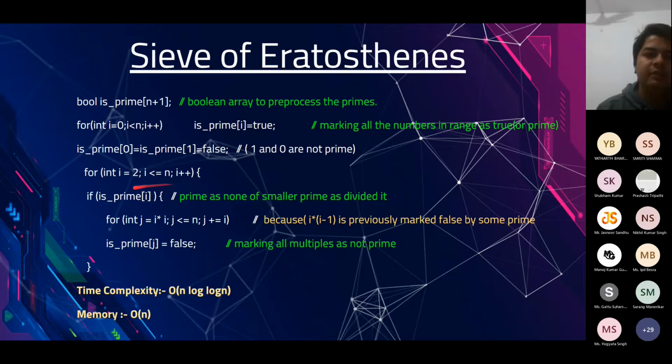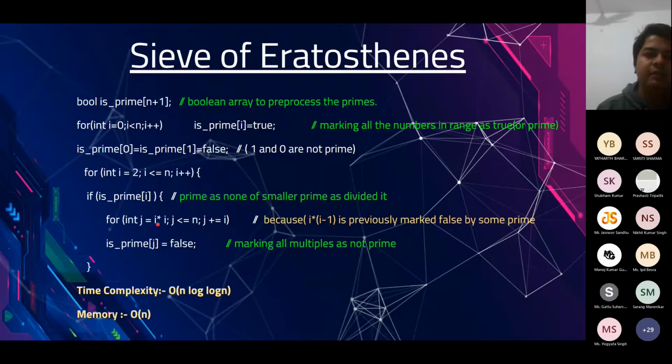What we do is we check if the number on which I'm currently present is prime, I go over all of its multiples. Now here it's an interesting thing. We are starting from i into i. We are not going to 2i, we are not going to 3i, we are directly starting from i into i. And it's so because all the composite numbers which are smaller than i into i must have been already marked.